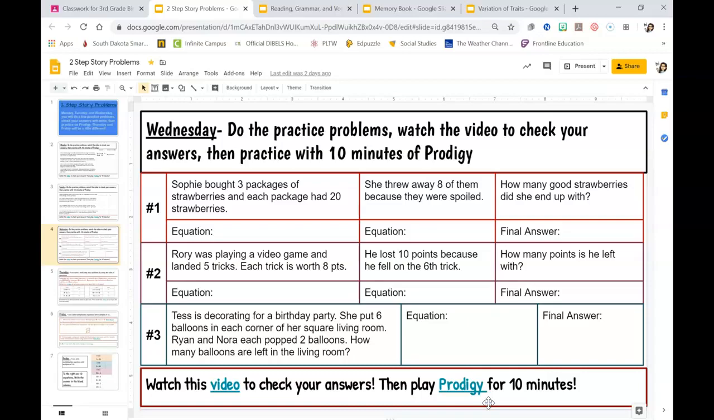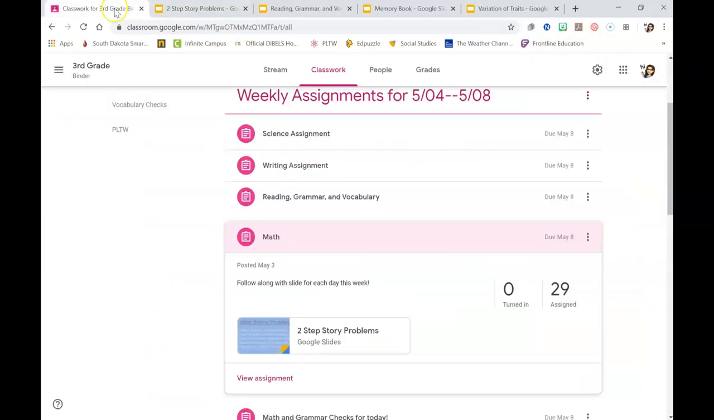Some of you I have noticed have 0 Prodigy minutes for the week, so that's telling me you're not completing your whole math assignment. Make sure you're getting onto Prodigy because I assigned 2-step story problems, so it's extra practice for you. Okay, so please make sure you're getting onto Prodigy and answering a few questions for that extra practice.